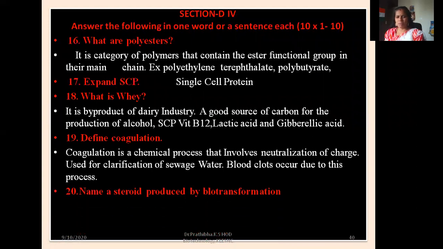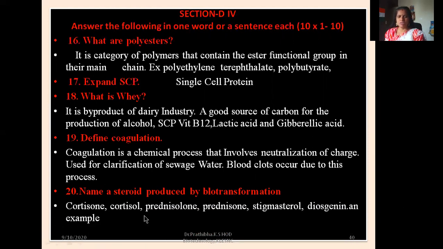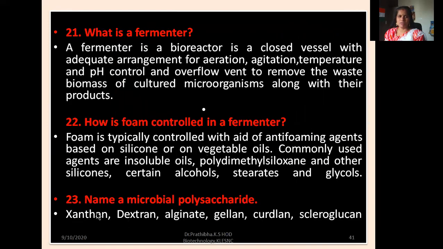Name a steroid product produced by biotransformation. Cortisone, cortisol, prednisolone, prednisone. Next one is stigmasterol, then diosgenin. You can keep any two examples in your mind. Cortisone and cortisol will be enough.